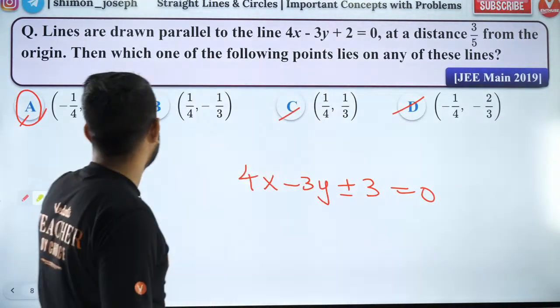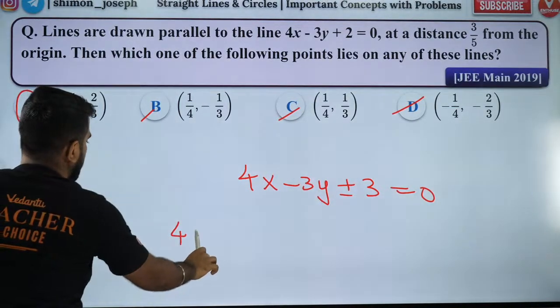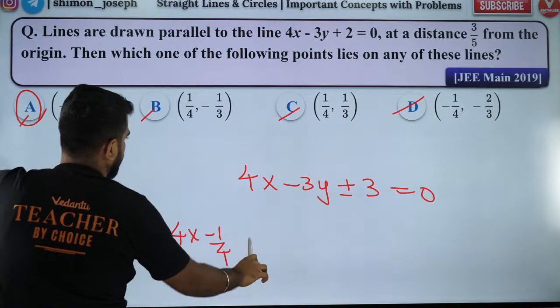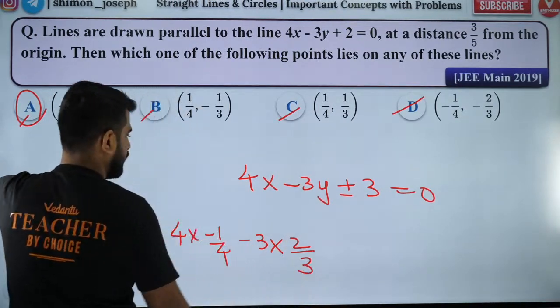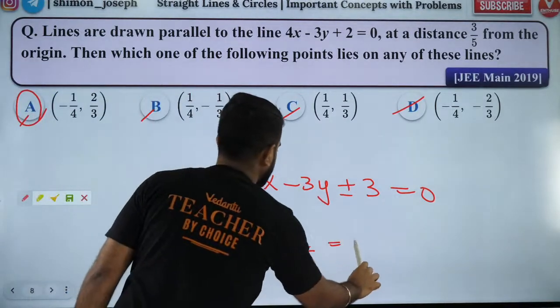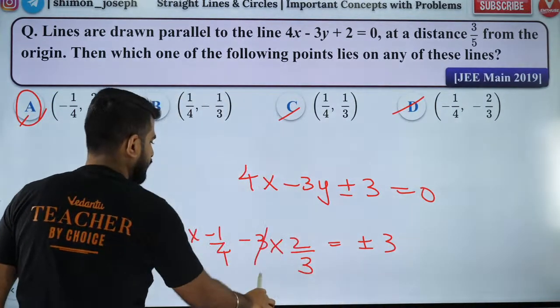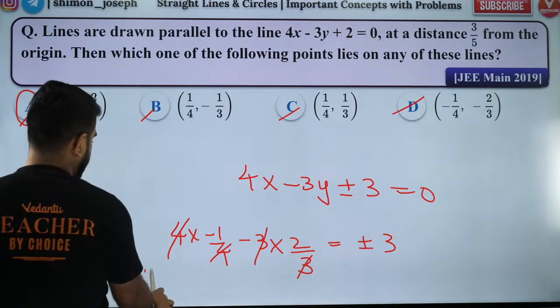Sagar, just substitute the point. If you substitute here, what do you get? 4 into minus 1 by 4, minus 3 into 2 by 3. You should get plus or minus 3. Let's check it. Minus 1, minus 2, so minus 3.